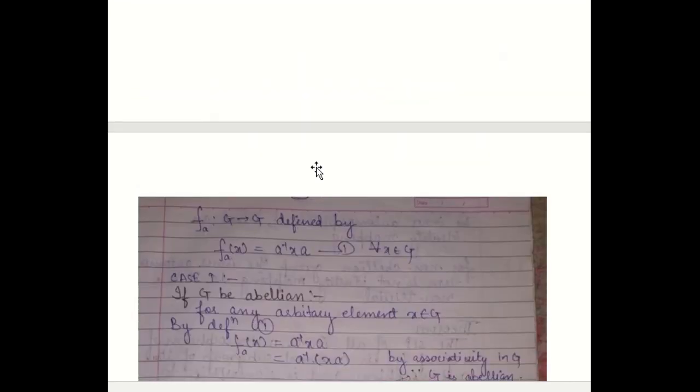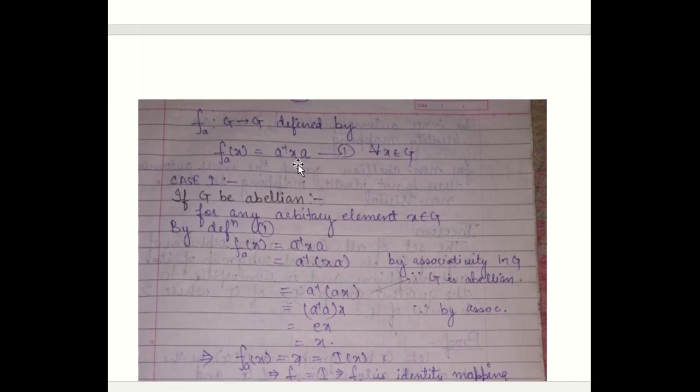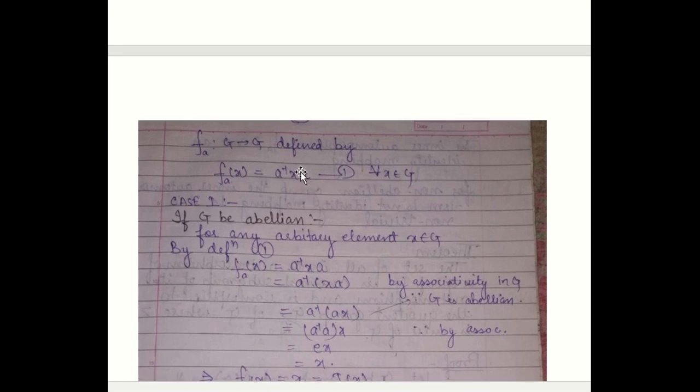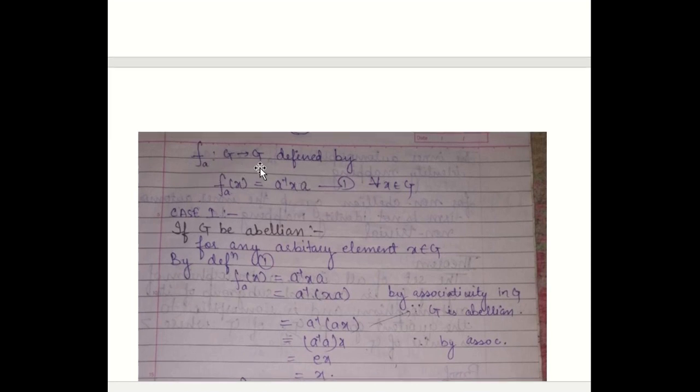And you know by the definition of inner automorphism that it is an automorphism from G onto G. It is defined over a fixed element, which we have taken as A here, and is defined as f_A(x) = A inverse x A for all x belonging to G. You know the definition of inner automorphism from my last lecture. Automorphism is an isomorphism mapping of a group onto itself. So here we have the inner automorphism.